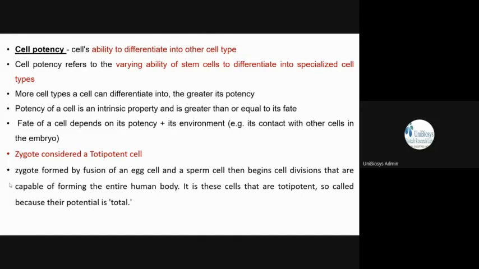And the zygote is considered to be a totipotent cell. What is a totipotent cell? Total potential. From that single zygote, the entire organism with so many differentiated cells is formed. It has a whole potency, a total potency. That is what totipotent means. From the word itself you can tell. So the egg cell and sperm cell fuse and give a zygote, which is capable of forming the entire human body, isn't it? So it is called the totipotent cell. So the zygote is a totipotent cell.